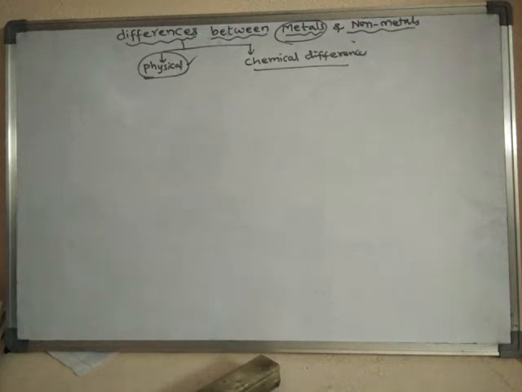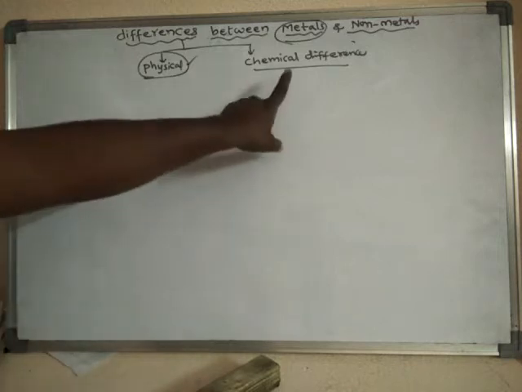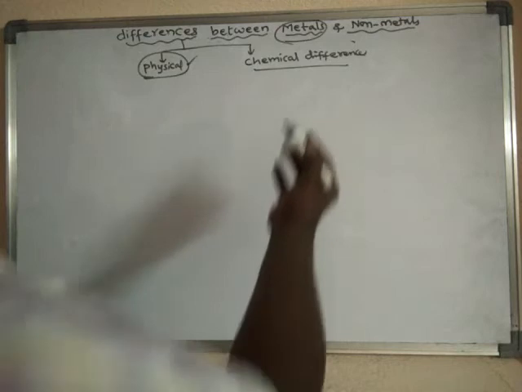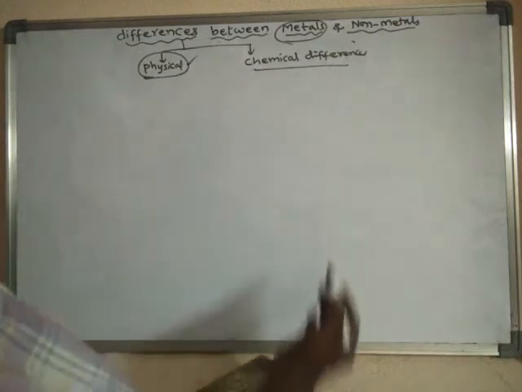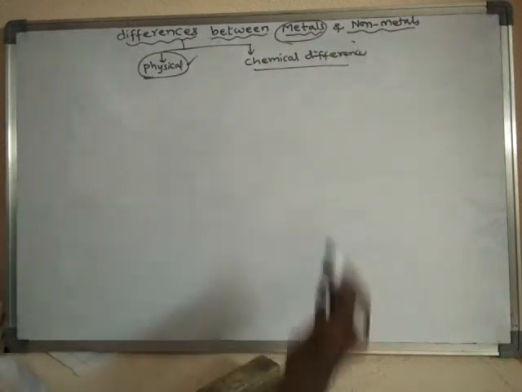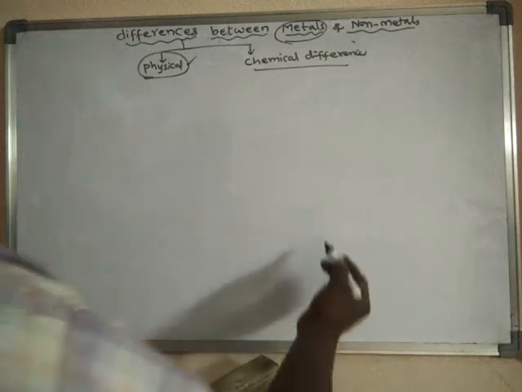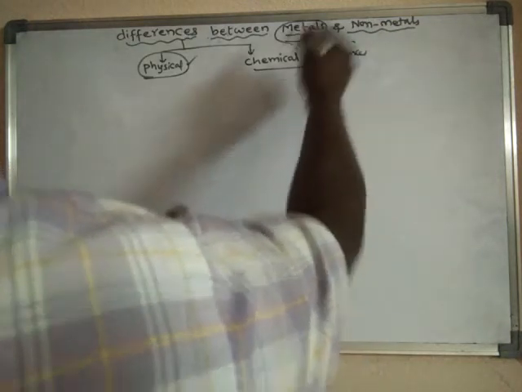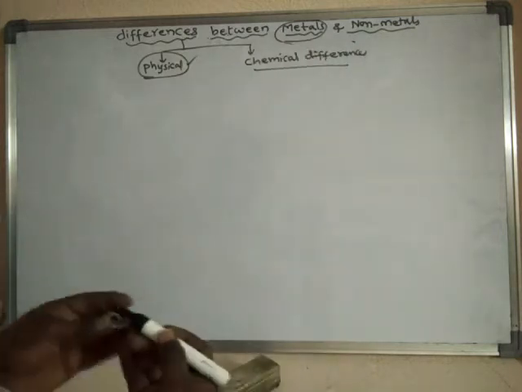And what is the fate of metals and non-metals when they undergo electrolysis. We also learn the nature of oxides, nature of chlorides, nature of hydrates, and their reaction with the acids. All these things we will learn under chemical differences.